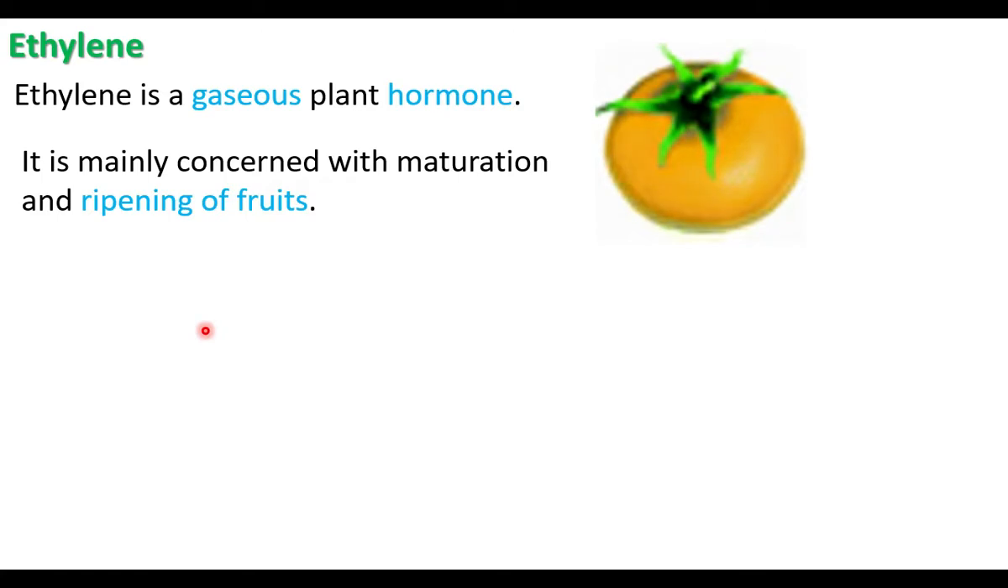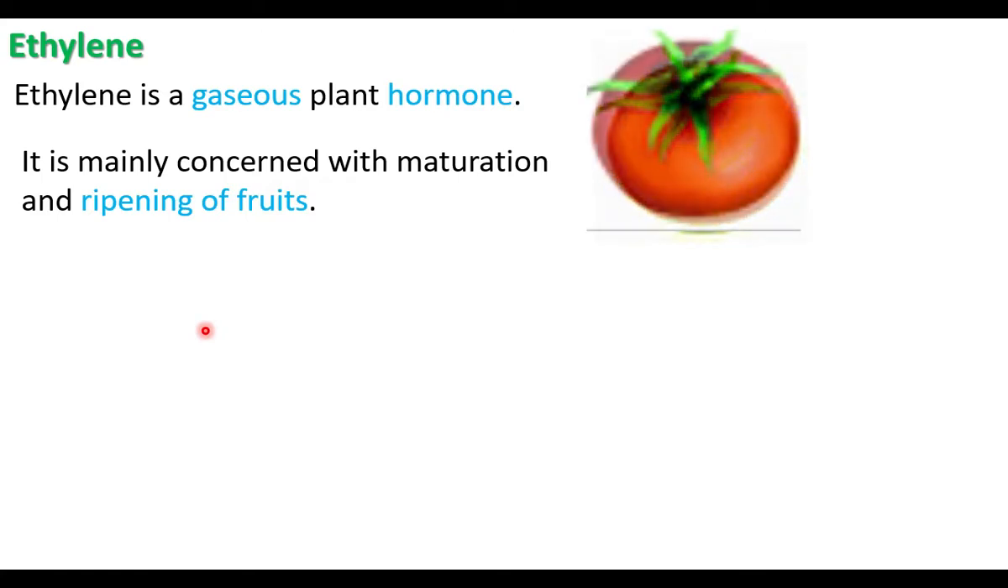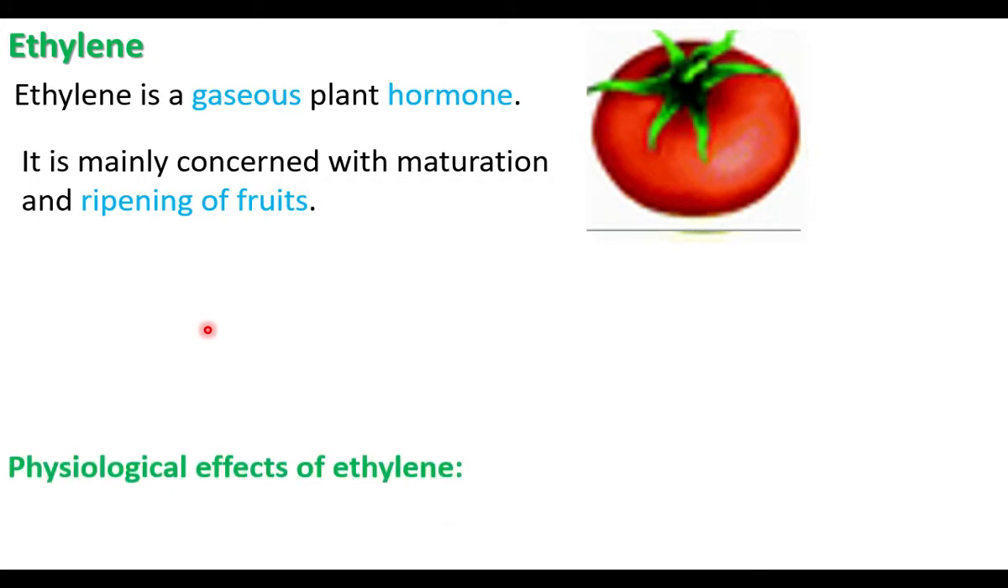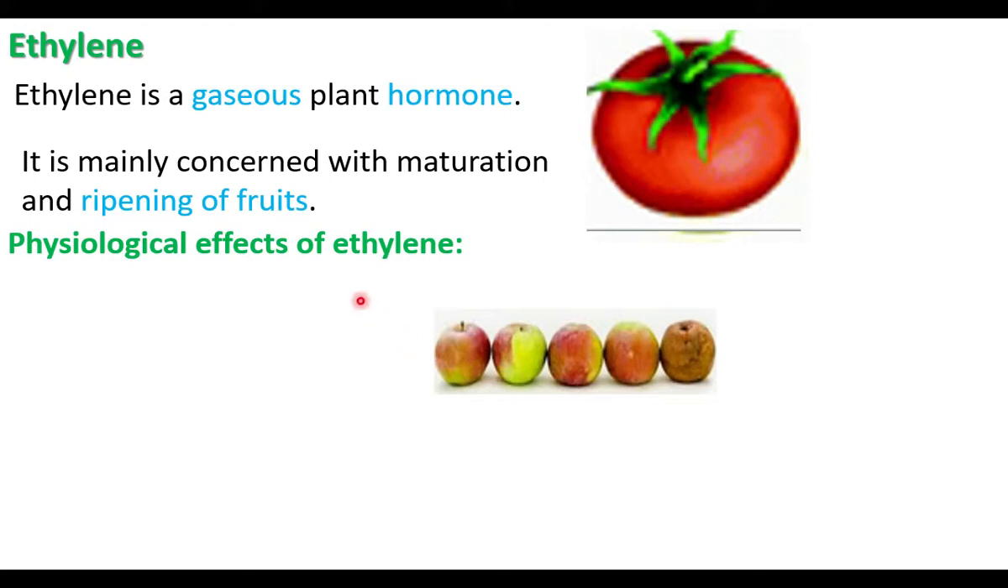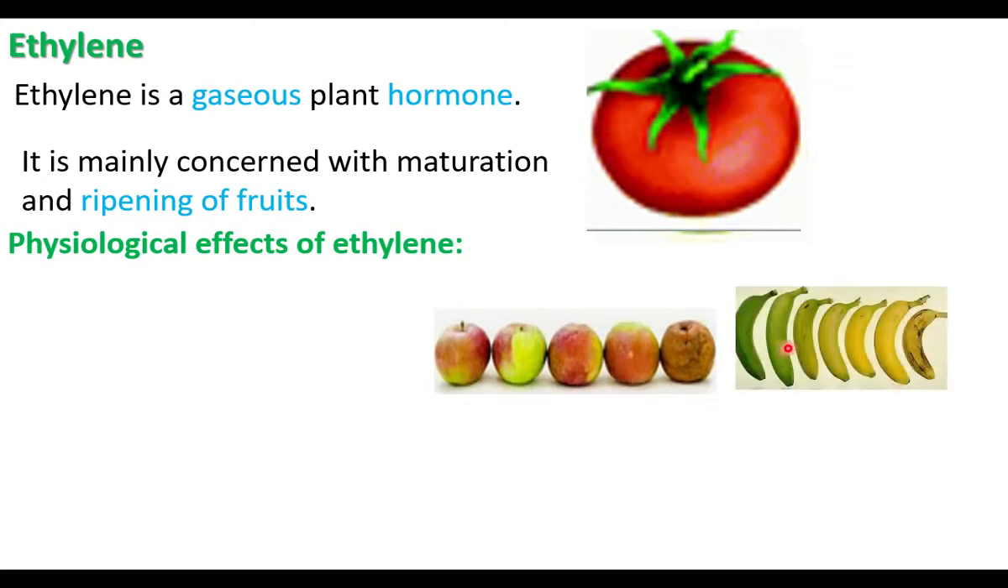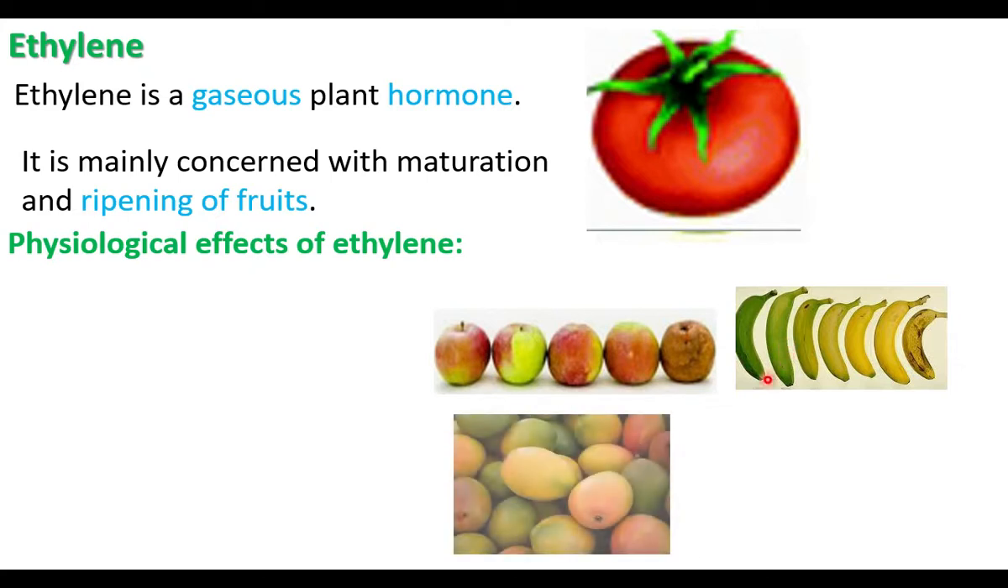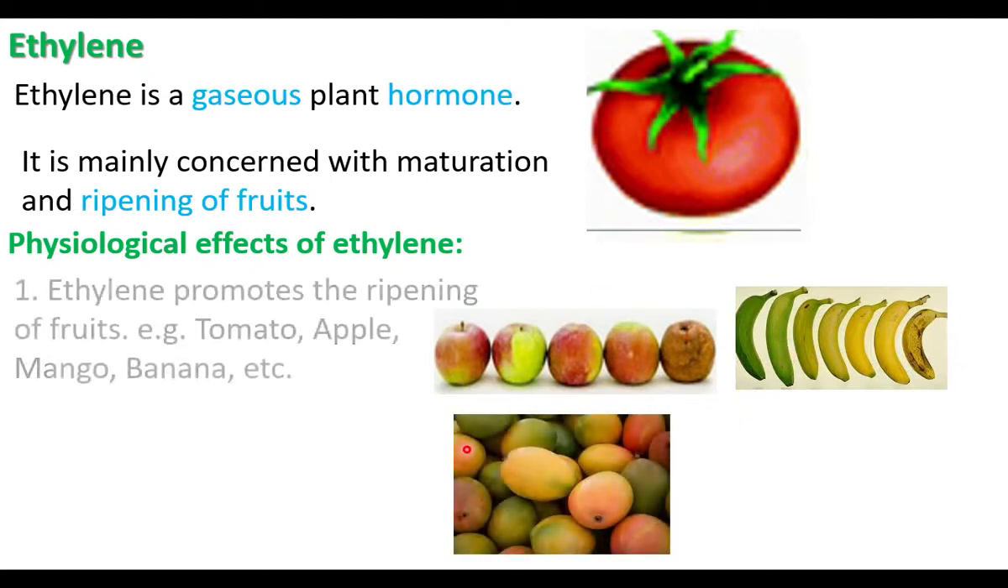What is ripening of fruit? The tender fruit changes, the color is changed, the fruit becomes soft. That is ripening. The first physiological effect of ethylene is it causes fruit ripening of apple, banana, mango and tomato.